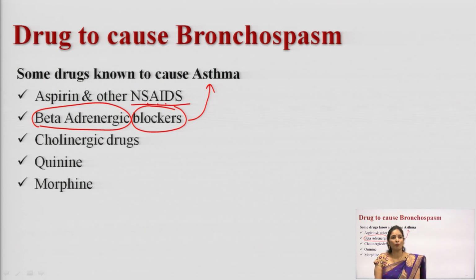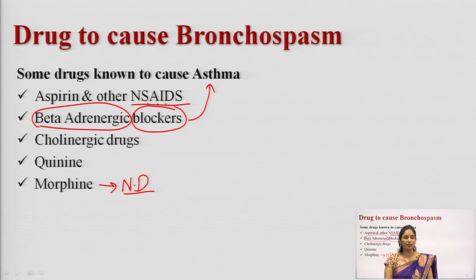Morphine is an opioid drug, right. It is a narcotic drug. What is the action of morphine? Why does it cause bronchial spasm? It causes bronchial spasm by releasing histamine from the cell. Morphine is a narcotic drug. By giving this narcotic drug, what is going to happen? It will release histamine from the mast cell. By releasing histamine from the mast cell, it will cause asthma.